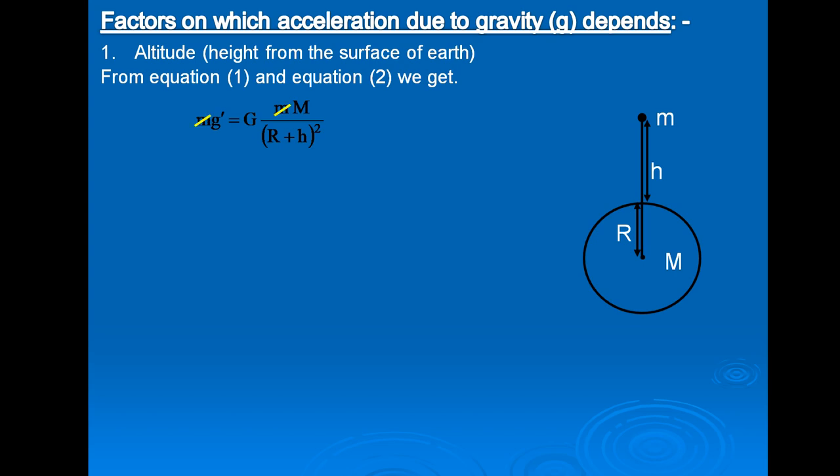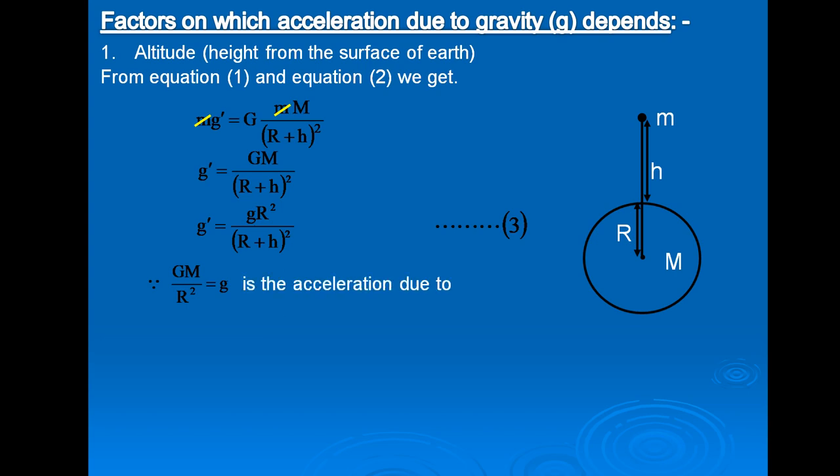Now small m cancels on both sides. Therefore we get g dash is equal to capital G capital M upon (R plus h) whole square, or g dash is equal to g into R square upon (R plus h) whole square. Put this as equation number 3. Because capital G capital M upon capital R square is equal to small g, the acceleration due to gravity on the surface of earth.